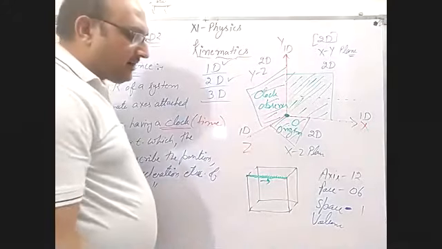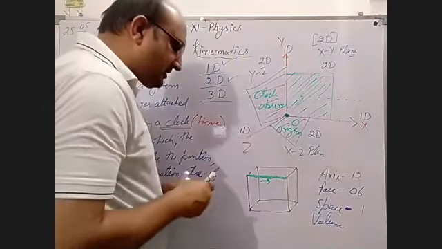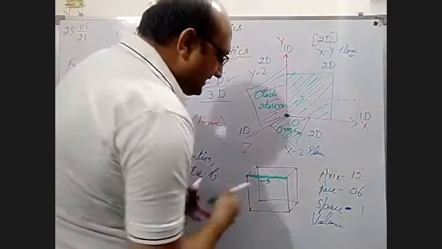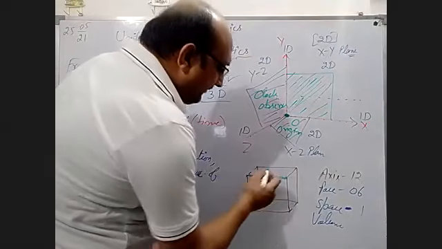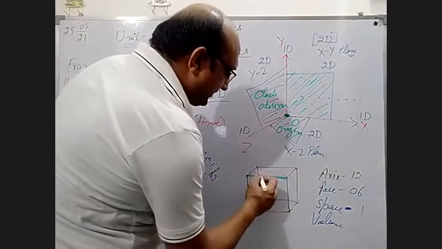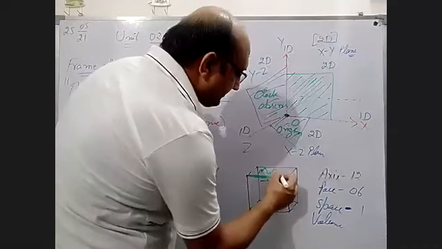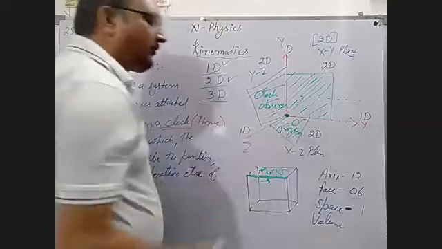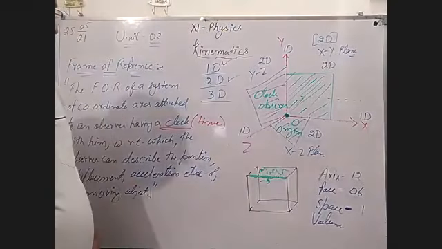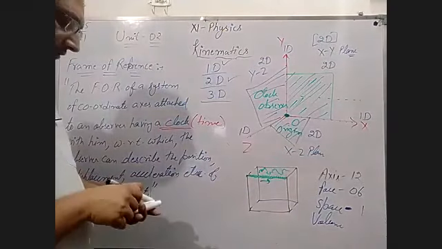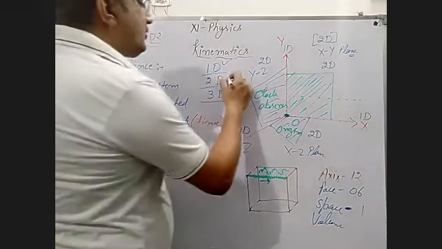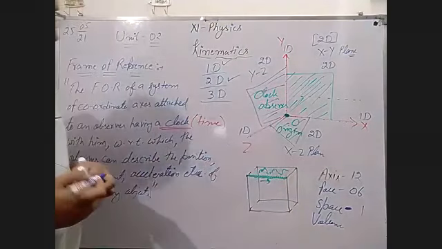But if this insect is not moving on this axis, and is moving on the top face of the box, suppose an insect moving like this, only on the top face of this box, then we have to take this motion as two-dimensional. But if an